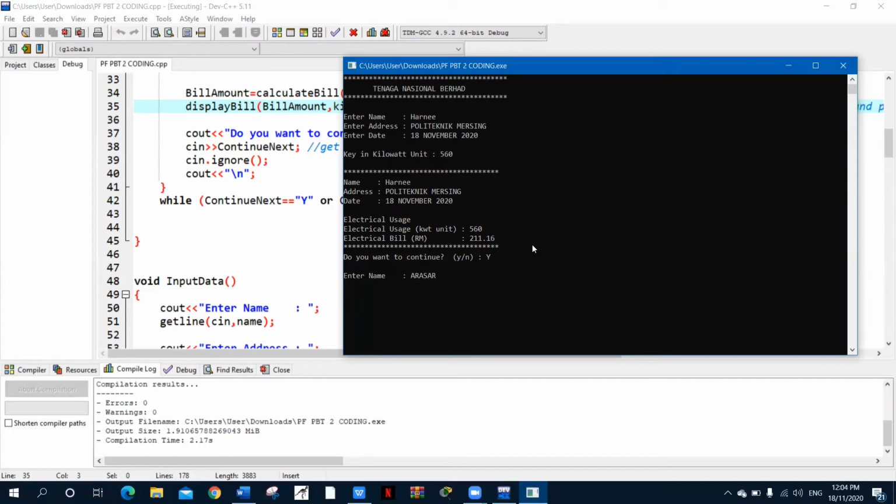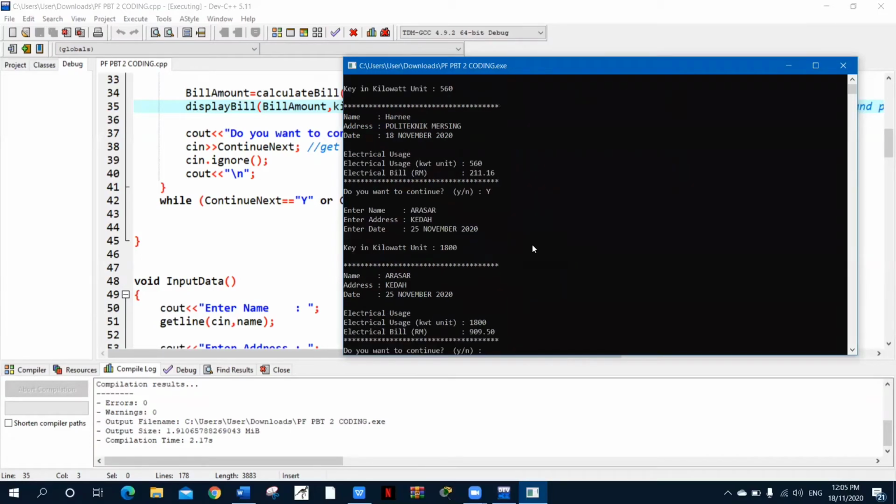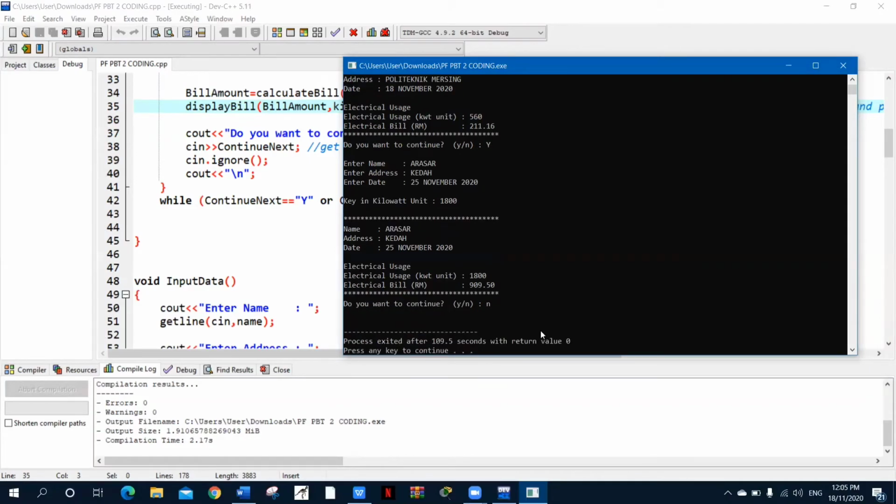So here, the second user's electrical bill is 909.50 ringgit. And if I don't want to continue, I have to put end, which means no. So the program will end.